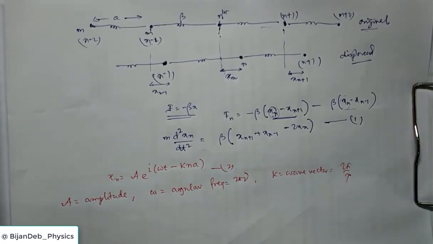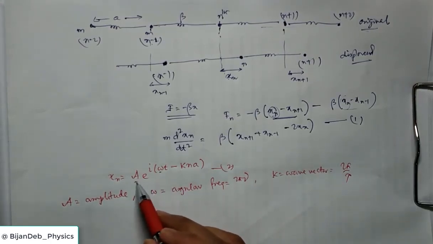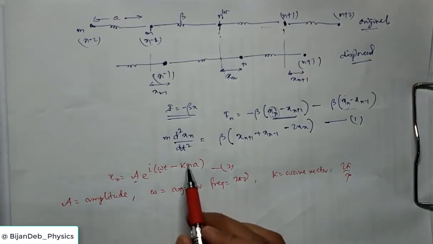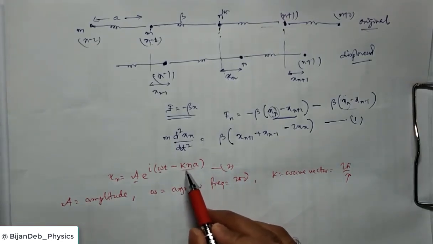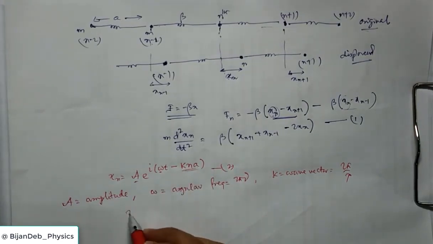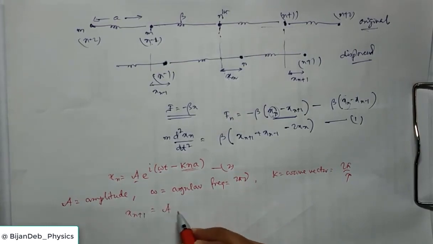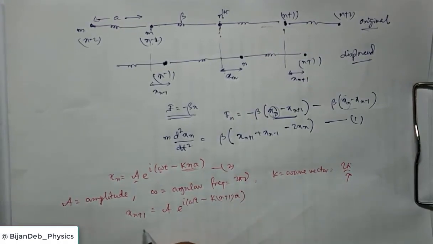So here we consider a wave solution where the frequency and amplitude are the same for all atoms, and only the phase part changes. The phase part is different for different atoms, and it will be given by this k n a factor. So for the nth atom it will be given by n a, for the n plus 1th atom it will be written as (n plus 1) a, and for xn minus 1 it will be written as A e to the power i(omega t minus k (n minus 1) a).